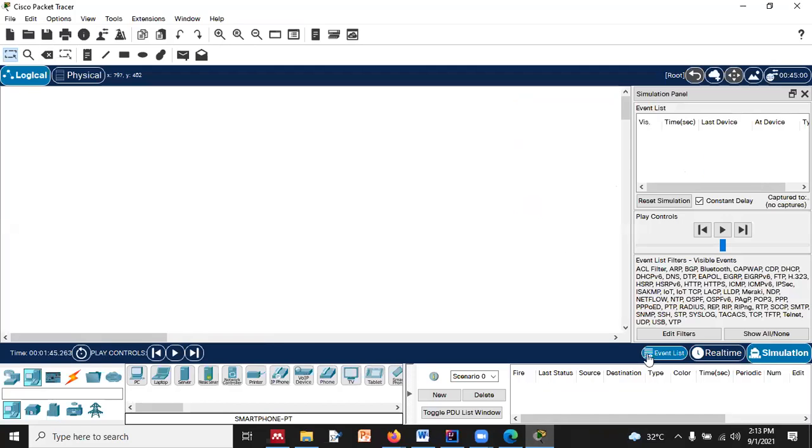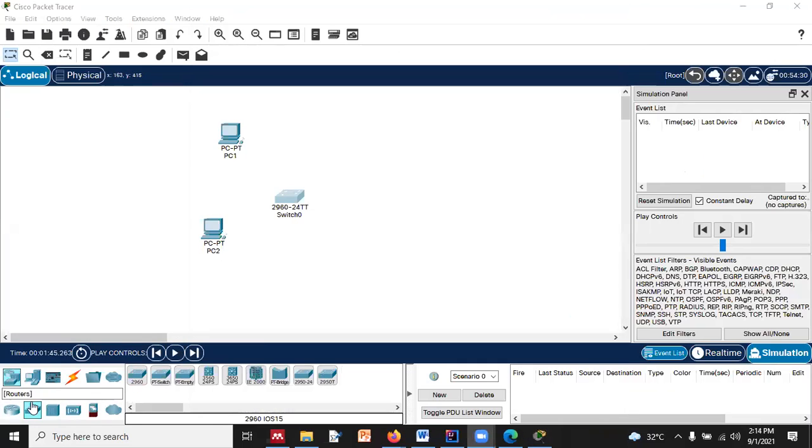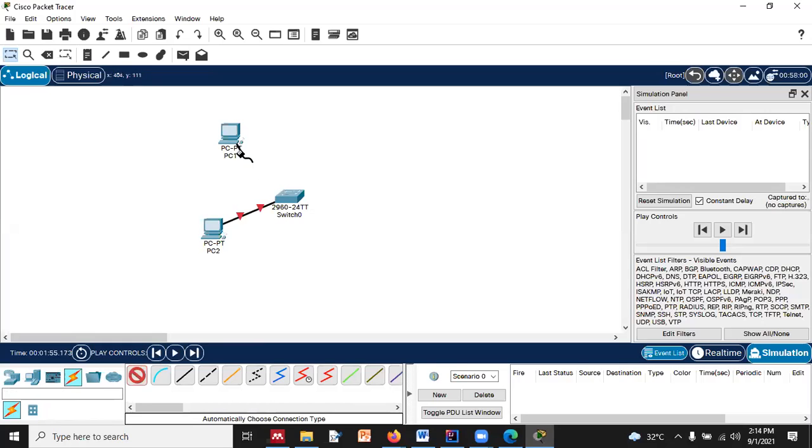If you remember, I have shown you how a hub and switch is connected, and when we have connected with these PCs, right? And over here we have this switch, right? So what we have seen, and we have connected it with this wire this way, right?